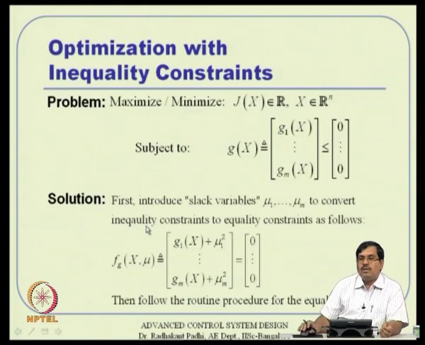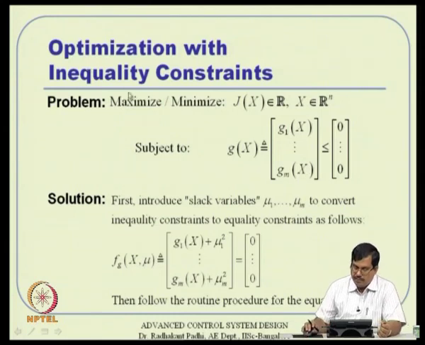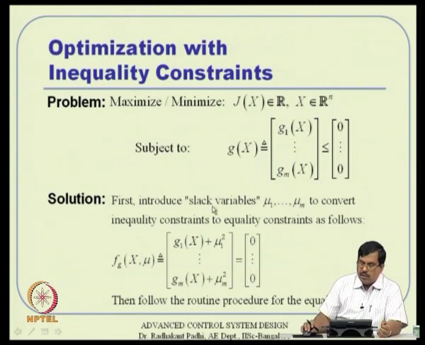So, what is the other idea then? Let us talk in a little more formal way. We are interested in minimizing or maximizing this scalar cost function, where again the variables are n dimensional, with m dimensional constraint equations which are less than or equal to 0, and equivalently you can talk about greater than or equal to also actually. So, we are interested in these inequality constraint equations, and how do we handle this kind of thing? The idea here is we will introduce what are called slack variables.